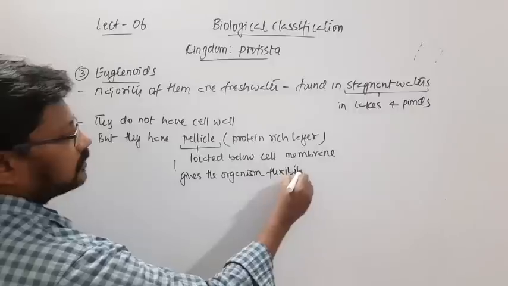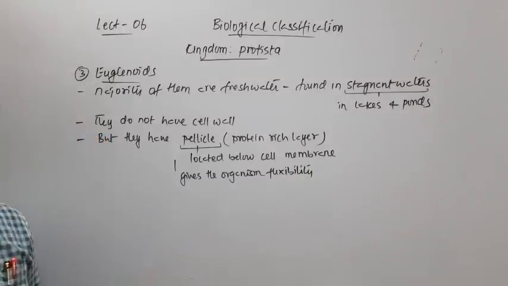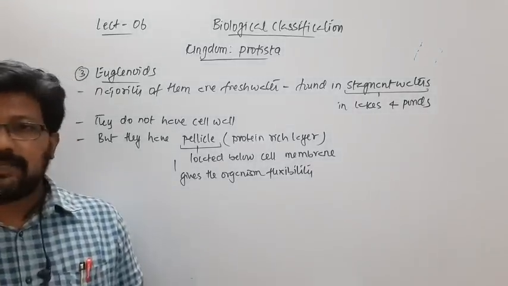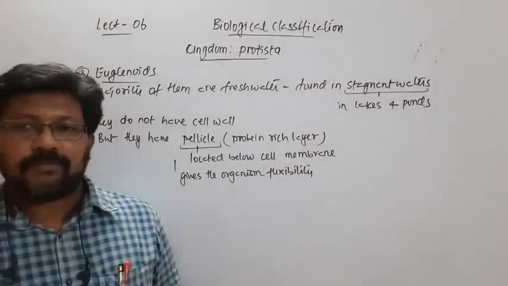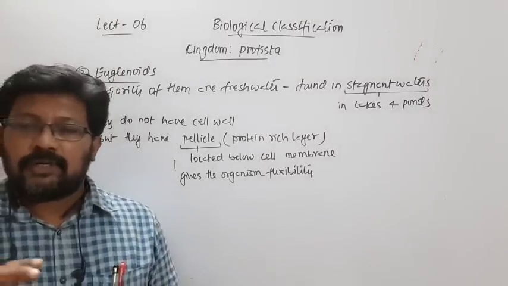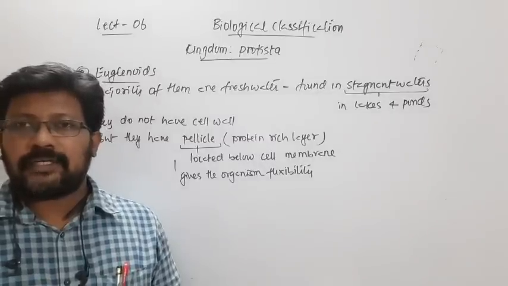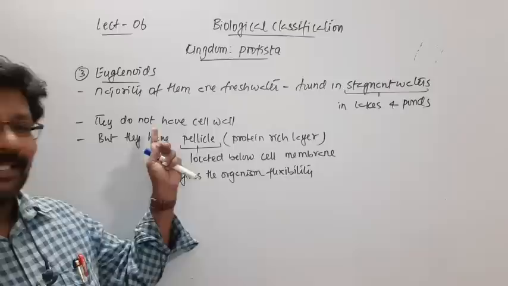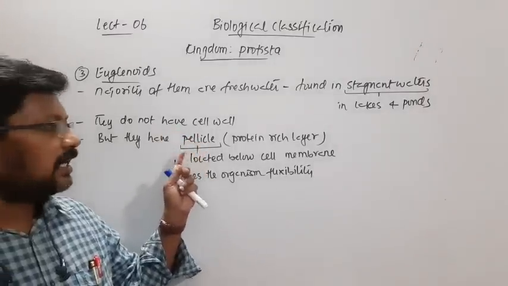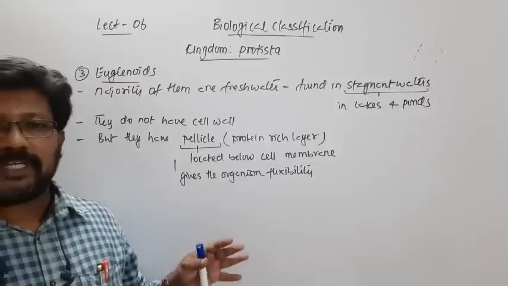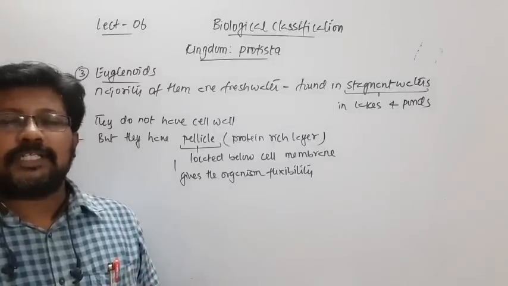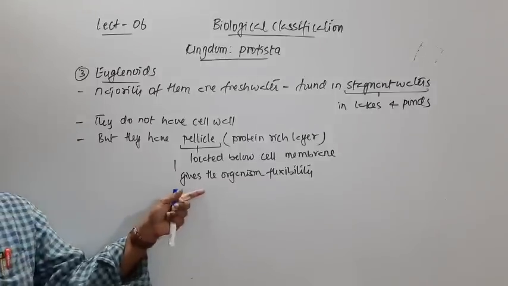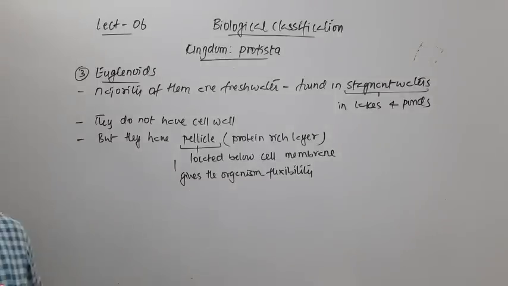And the pellicle gives the organism flexibility. In case of the presence of a cell wall, it is stiff and the organism will not have its body movements properly, because the cell wall restricts the body movement. But in case of these euglenoids, I said there is no cell wall present. So instead they have pellicle, and pellicle is flexible, so that the whole organism has some kind of movement. So it gives the organism flexibility.